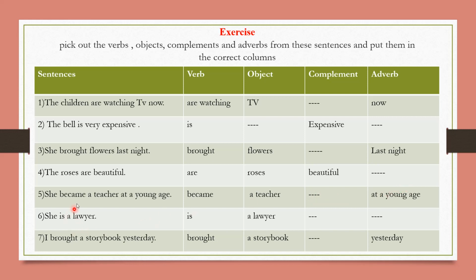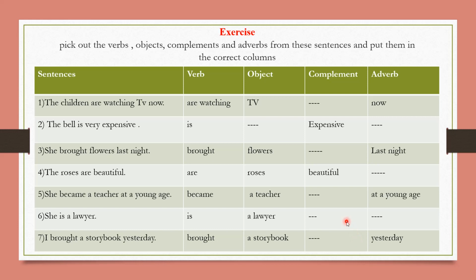Next is: She is a lawyer. So is is a verb, lawyer is the object. In this way this sentence is divided into subject and predicate. Next is: I brought a storybook yesterday. So brought is a verb, storybook is an object, and yesterday is the adverb.